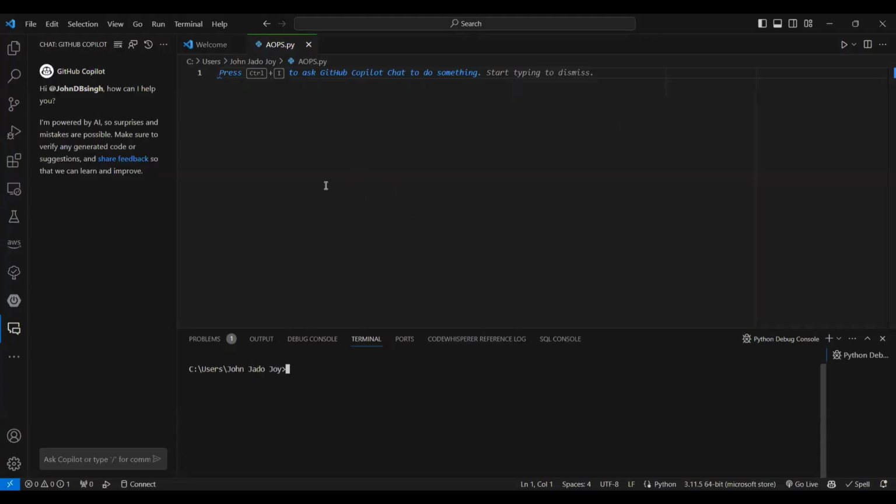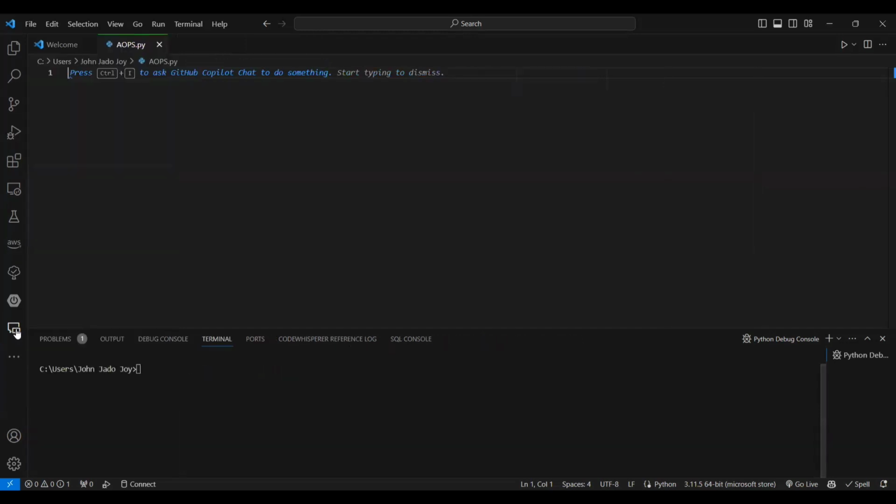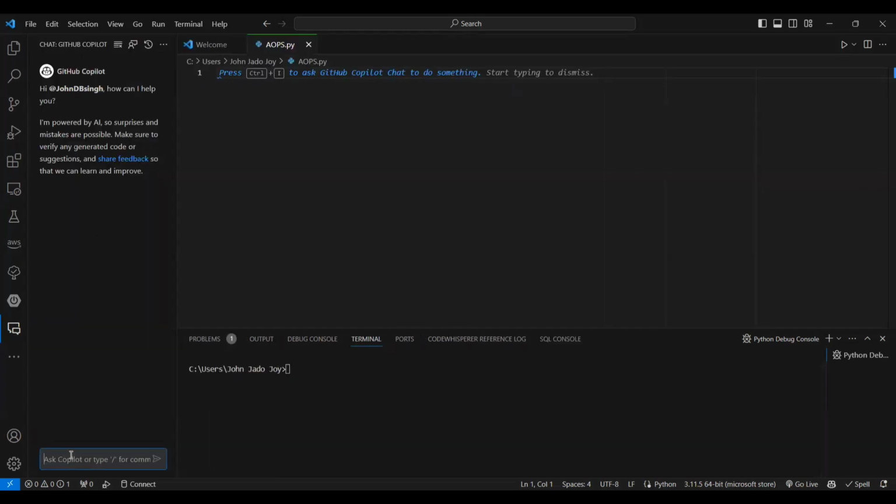So this is the GitHub Copilot chat. You can see on the left there is a chat icon. I'm pressing here, and the chatting panel is here. Now I'm going to give the prompt, because I'm going to do Python code. So it will develop a Python code for me